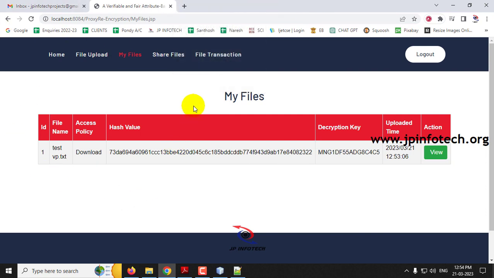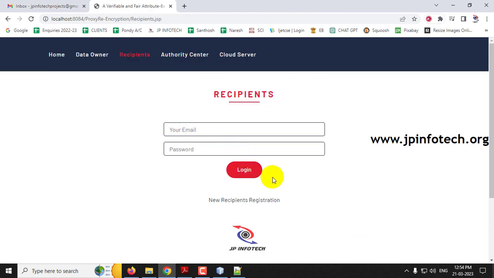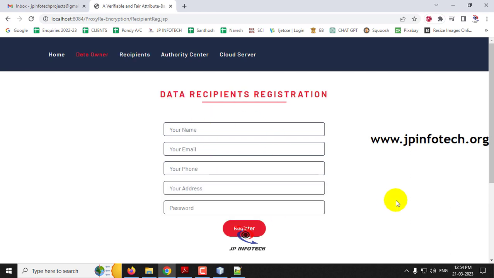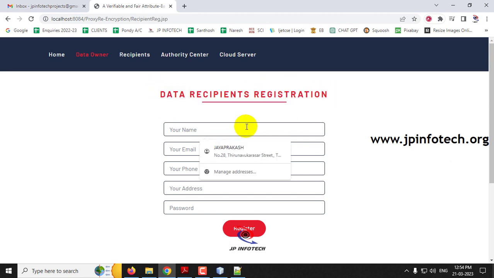Now let us go to the project, and now let me log out and create a new recipient. As I don't have any login password for the recipient, let me create a new recipient registration. Just go to the new recipient registration, which will navigate to the data recipient registration page where you need to enter the details. So let me create a name with Bob.